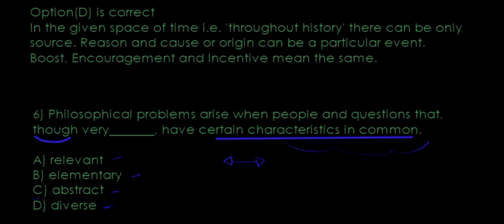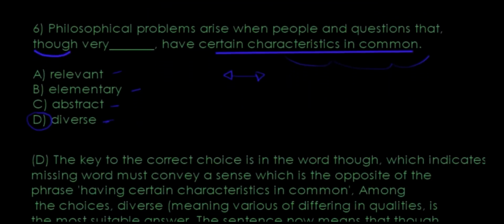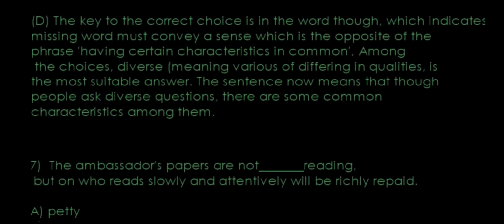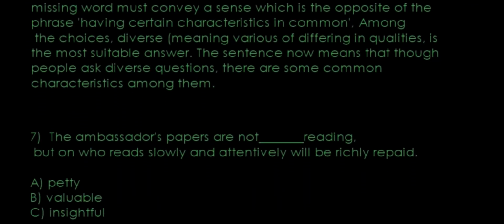Because if having diversity is the opposite of having something in common. So diversity is to have a variety, and having something in common is one or two things. So we can go with D, because they are the opposites of each other. Having diversity is the opposite of having things in common. You can take help from the explanation given if it's not very clear.